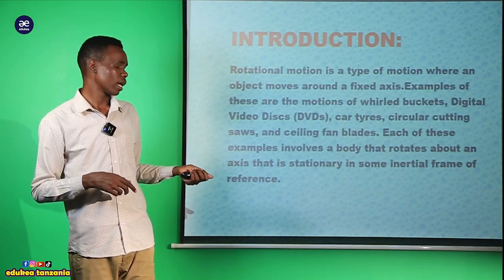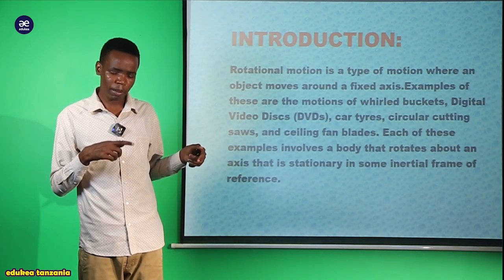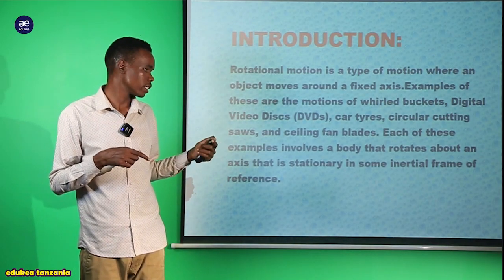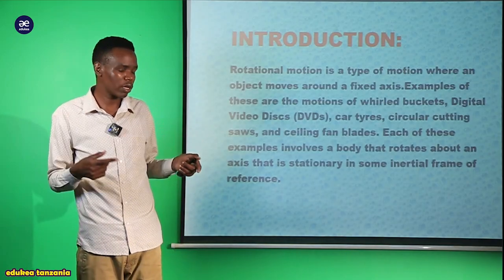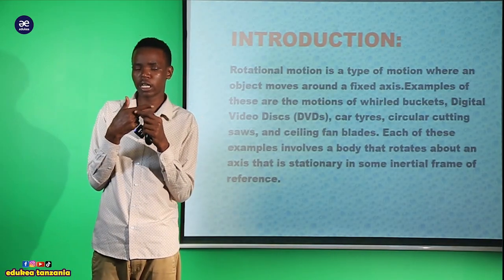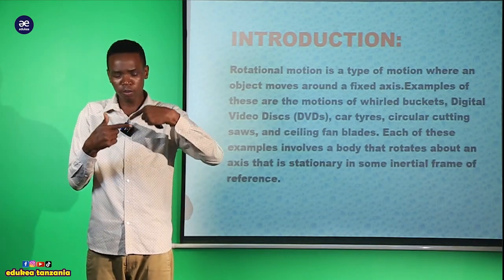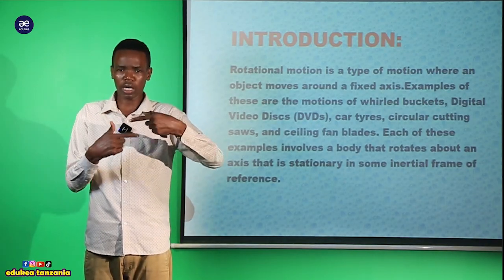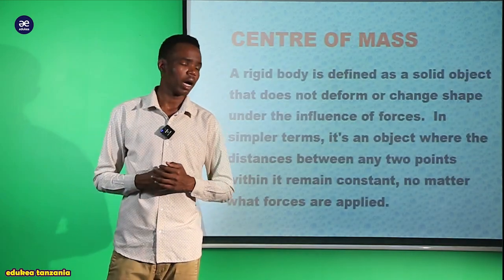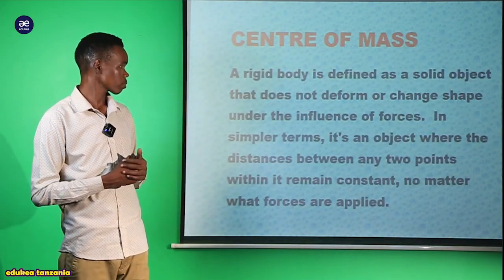It means firstly they have an object or a body that is stationary in some reference frame. Kwa kitu ambacho kinabini fitted pale kinakuwa kipo kwenye stationary, lakini ile object inakuwa inarotate kukizunguka kile ambacho kipo kwenye stationary. That is what we say about the rotation motion.